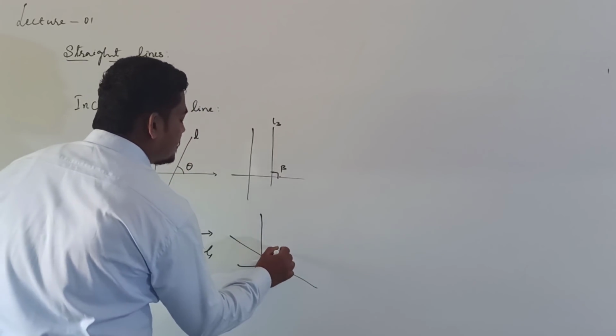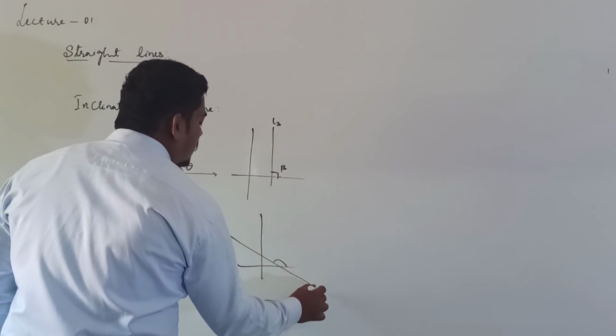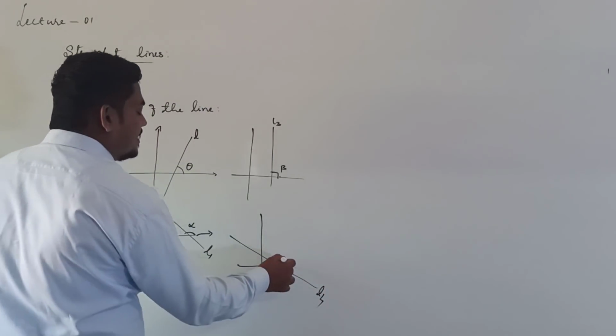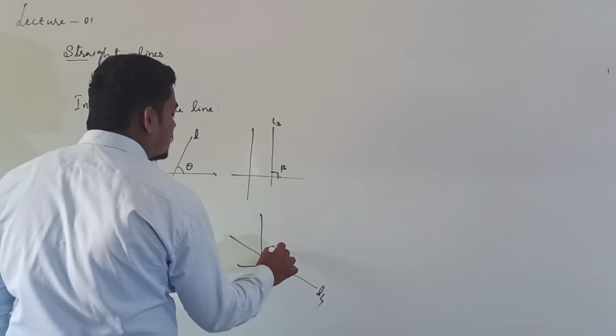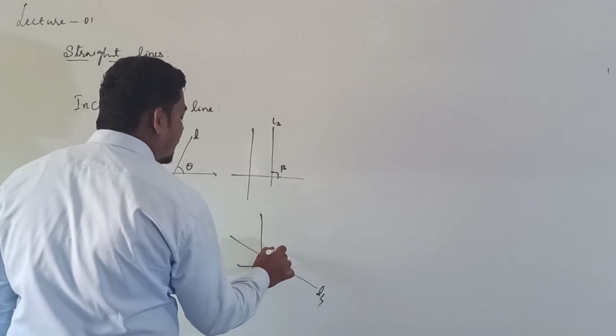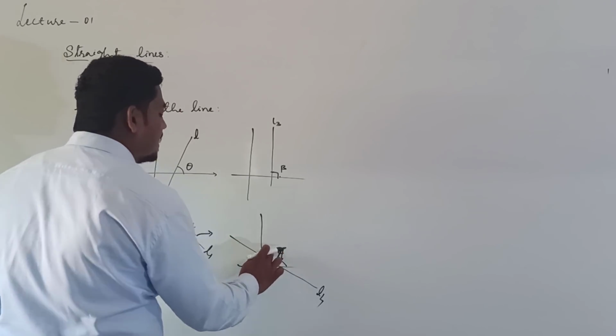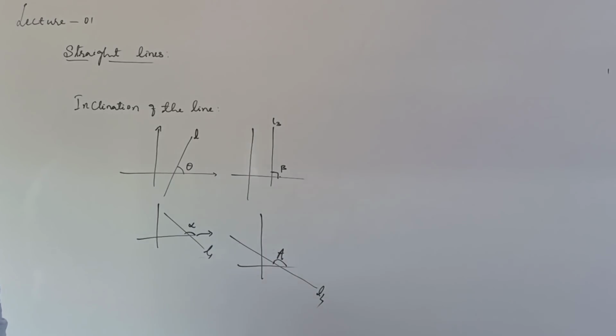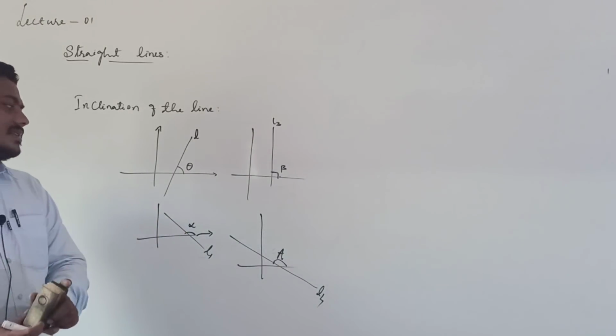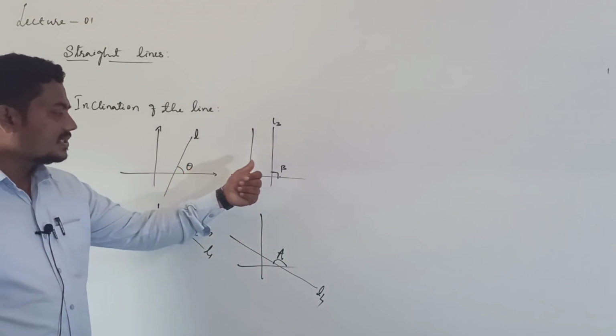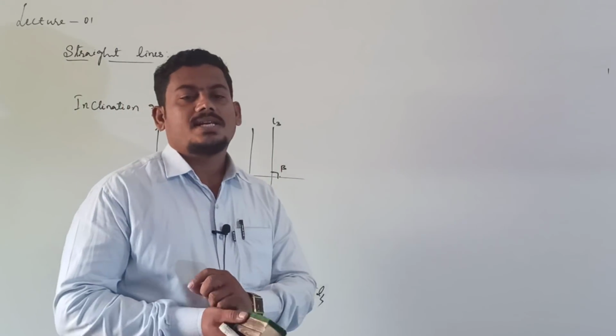I will take one more example. I will take this as line 4 and this angle is some angle A. A is inclination of the line, alpha is inclination of the line, theta is inclination of the line and beta is inclination of the line.